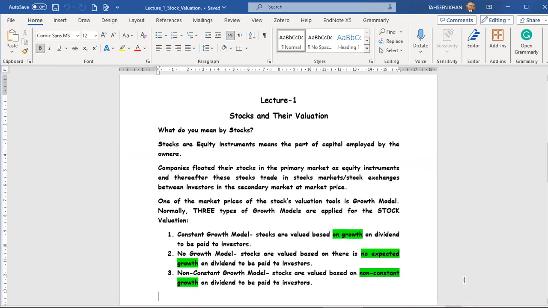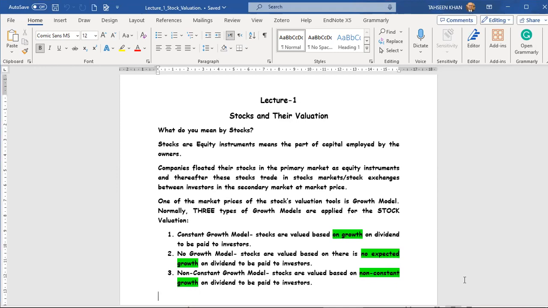Lecture 1, stocks and their valuation. What do you mean by stocks? Stocks are equity instruments, meaning the part of capital employed by the owner. The total capital employed includes two parts. First is capital equity and second is capital debt.